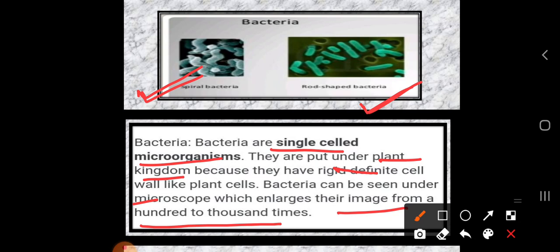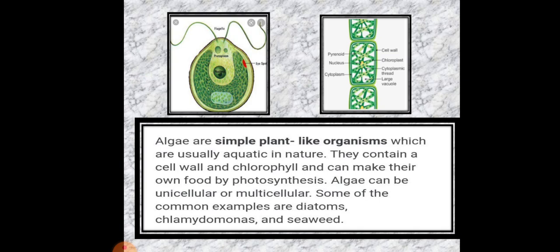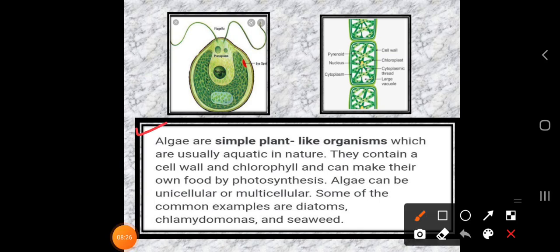Okay, so bacteria can also be seen with the help of a microscope, and their image can be enlarged from 100 to 1000 times. Okay, so bacteria have a single cell structure. Now let's talk about the next category of microorganisms, that is the algae. Algae are simple plant like organisms which are usually aquatic in nature. Aqua means water, okay, or sea.